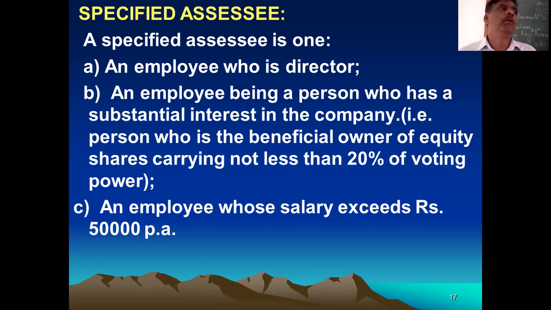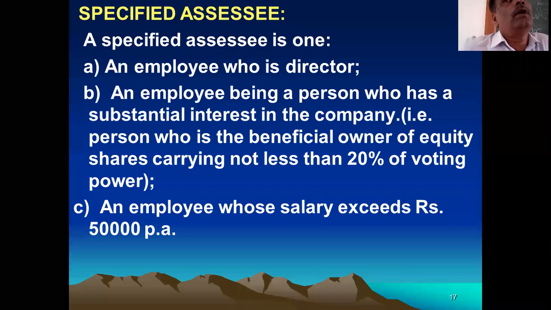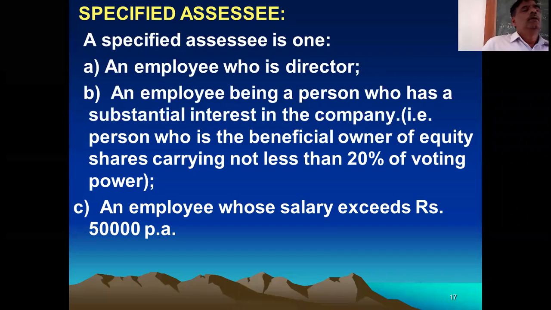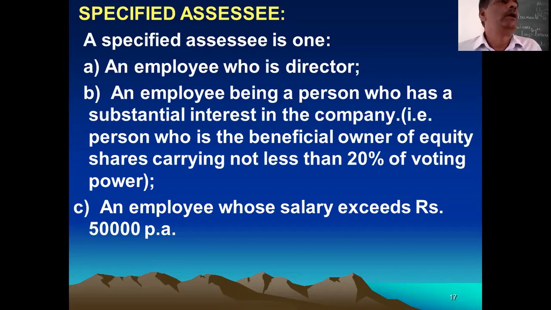Otherwise, no. For example, car provided by the employer to employee for the office as well as for a private purpose. It is one perquisite, a benefit given by the employer to employee. This perquisite is taxable only in the hands of specified assessee. Remember this. This type of some examples are there. I will list out in the next class and tell you.